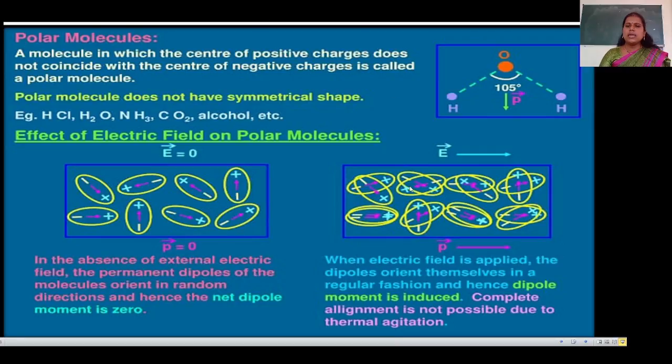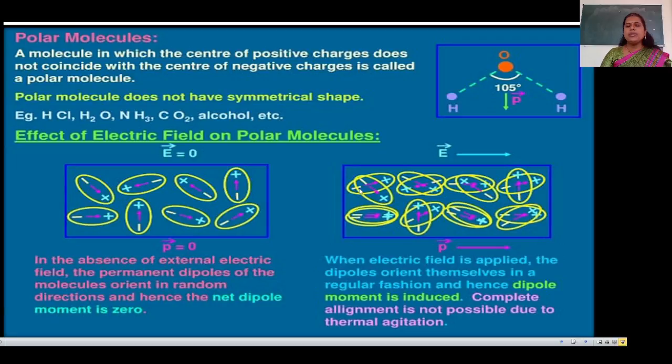Now see the second diagram. When the electric field E is applied, the dipoles orient themselves in a regular fashion and hence a dipole moment is induced.